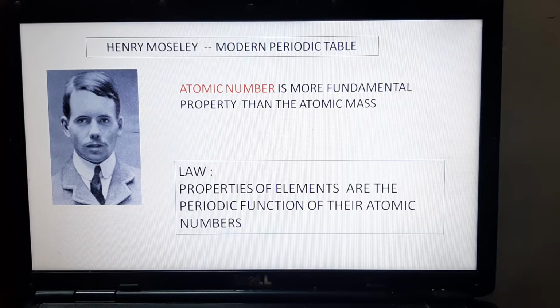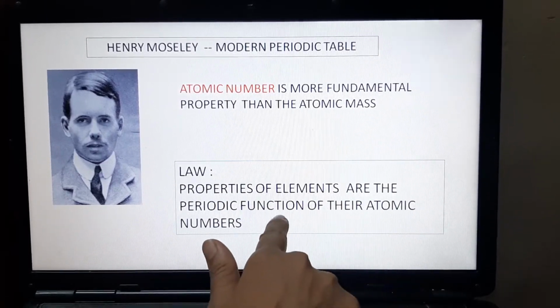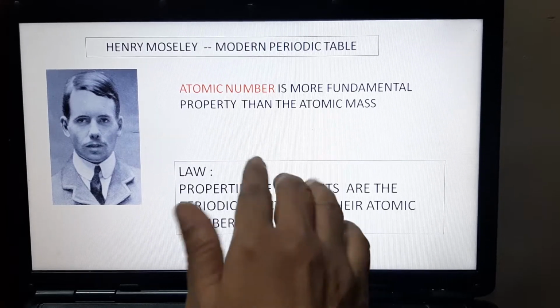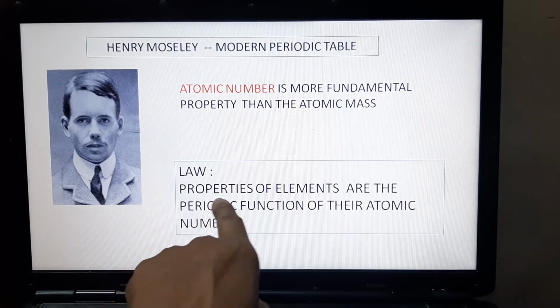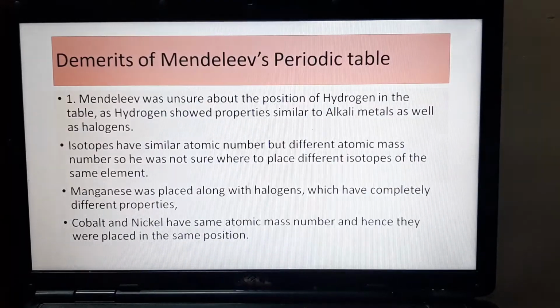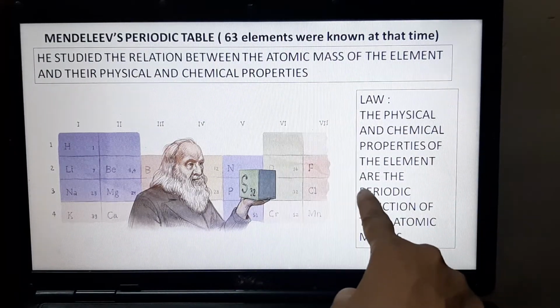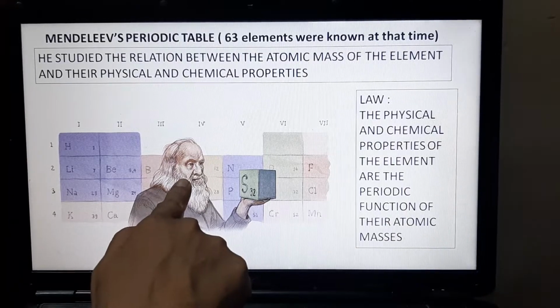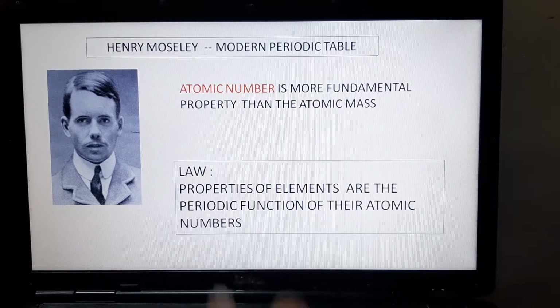And that is why we have the law that Henry Moseley gave us, that the properties of the elements are a periodic function. When I say periodic function, I mean that the properties keep repeating after a fixed interval. So properties of elements are the periodic function of their atomic number and not atomic mass. If you look at Mendeleev's law, physical and chemical properties of the elements are the periodic function of the atomic mass according to him, whereas according to Moseley it is atomic number.